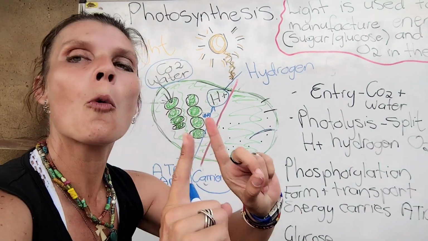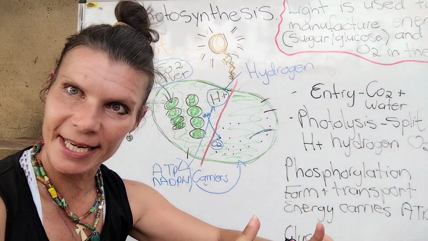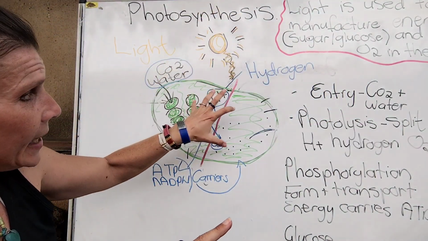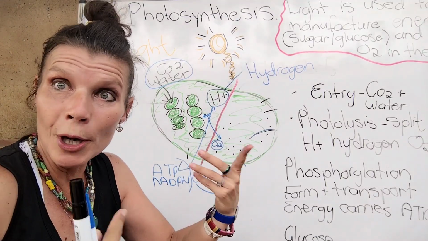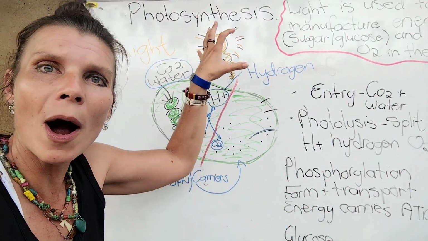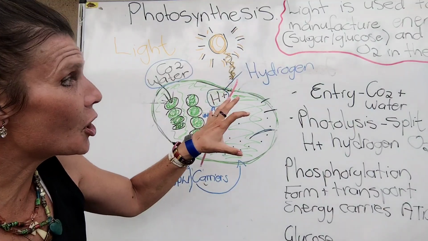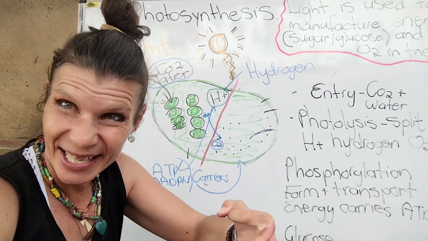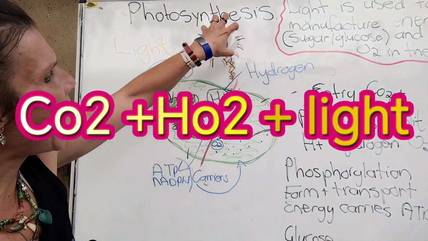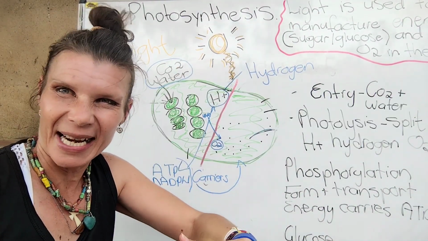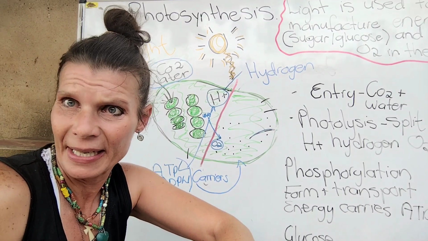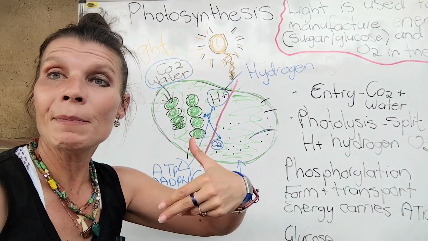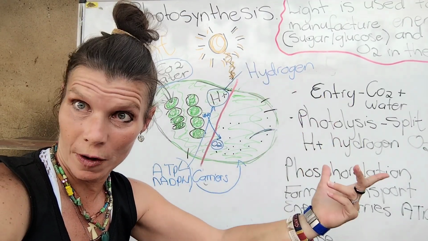Okay, now, what happens in my process? Number one, the entry. Alright, something must enter, right? My chloroplast, my fabric. Now, what enters? The following enters: carbon dioxide and water and light. Remember, without radiant energy from the sun, photosynthesis cannot happen. Ne? So the light phase needs to happen first before we can go over to the dark phase.